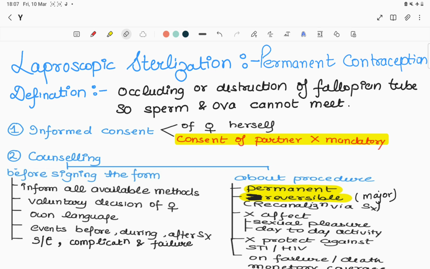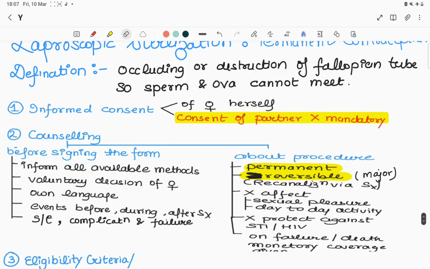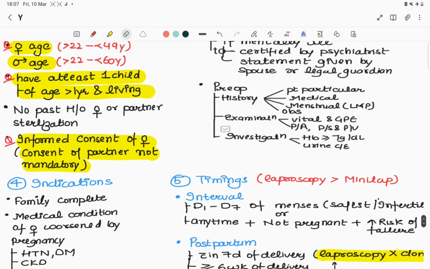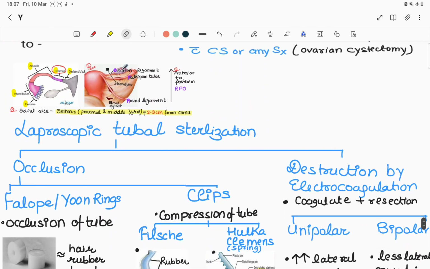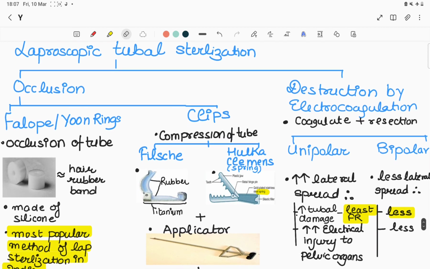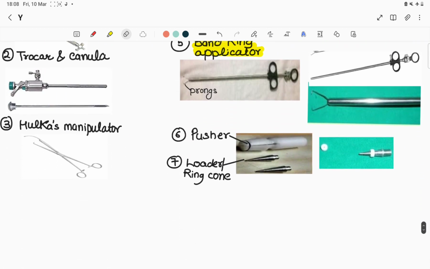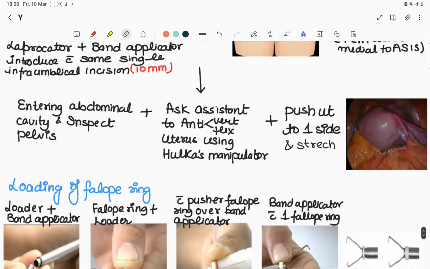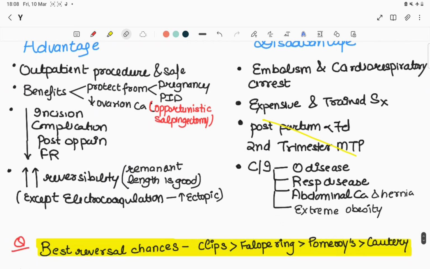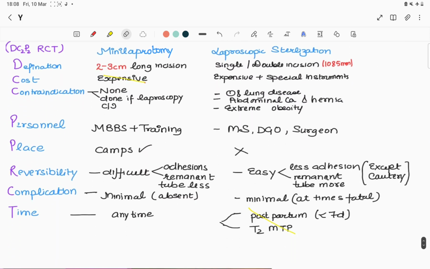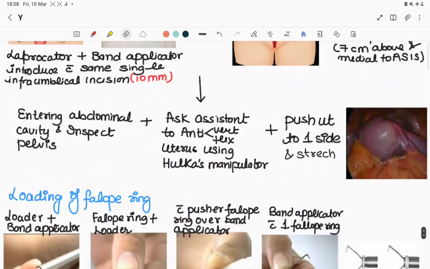Today we will learn what we mean by lap sterilization, then informed consent, counseling and eligibility criteria, indications, timings, and the method of lap tubal ligation or occlusion by Fallope rings and clips, and destruction by electrocoagulation, then instruments required, the procedure to do lap sterilization, and then advantages, disadvantages and complications, and lastly, the most important part, the comparison between mini laparotomy and lap sterilization.